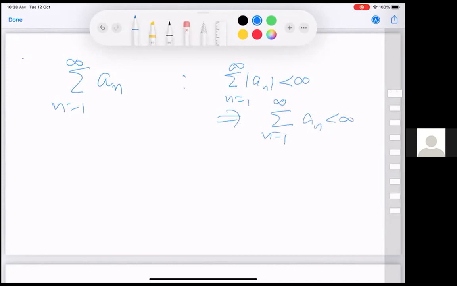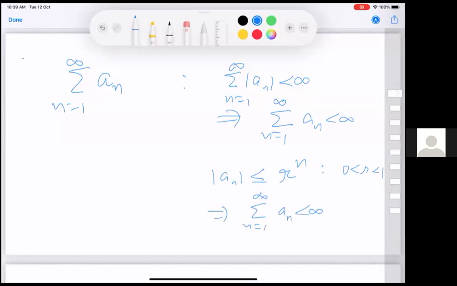Then we have seen that for an r which is strictly less than 1, if the absolute value of an is less than or equal to r power n, then the series converges. Okay, these are two things we have seen.